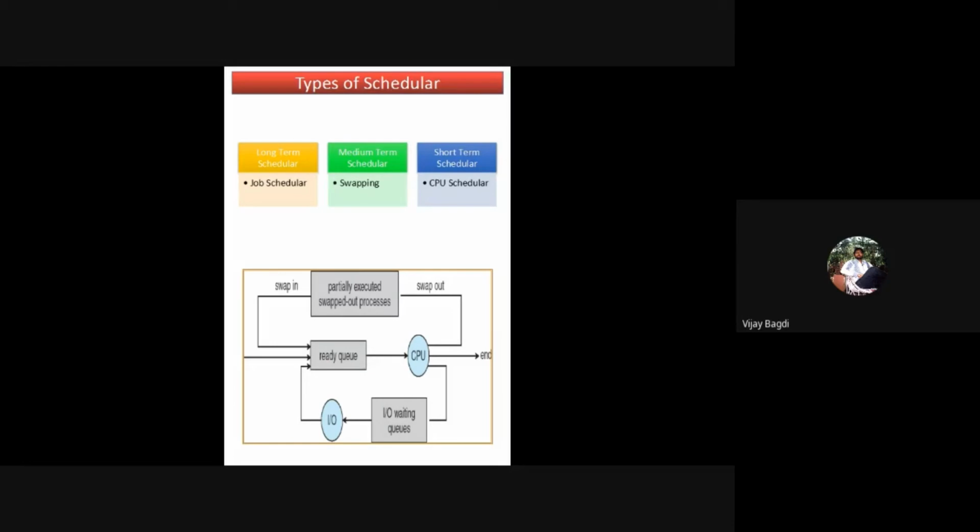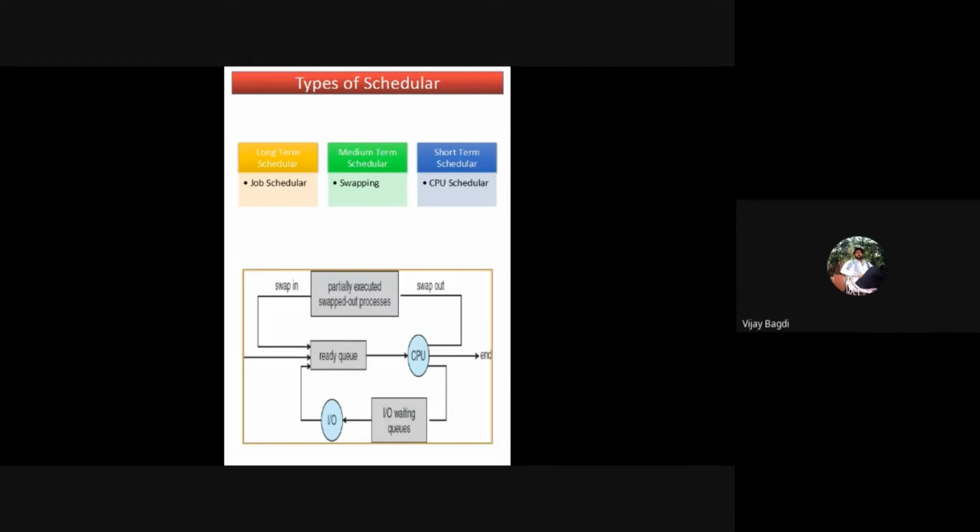Meanwhile, there is another scheduler called the medium-term scheduler. What is the task of the medium-term scheduler? Its task is just like swapping. There are processes executing in the CPU. Due to some interrupt, those processes will come back into the main memory, being partially executed. Those processes will swap out from the CPU and swap in to the main memory, and from main memory again they will come to the CPU for execution.